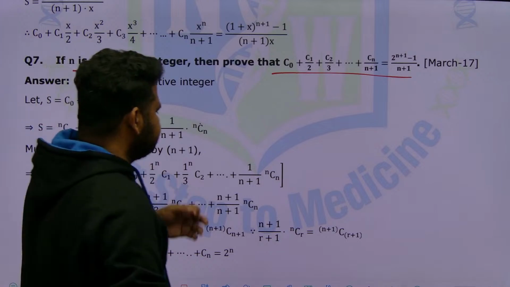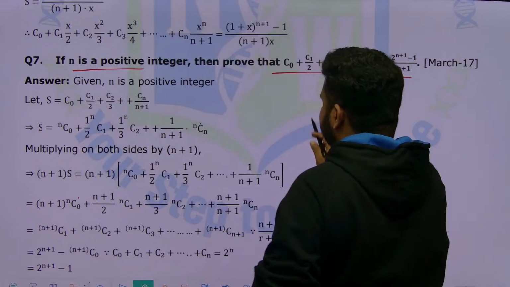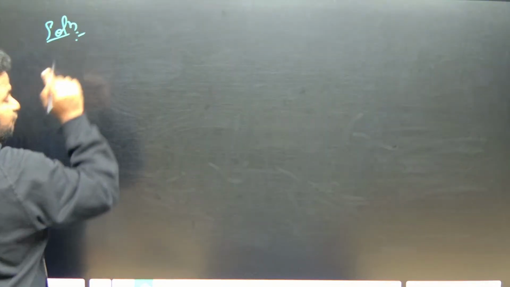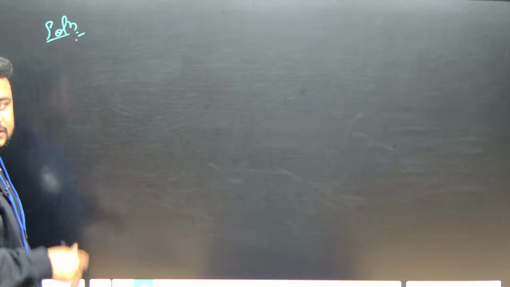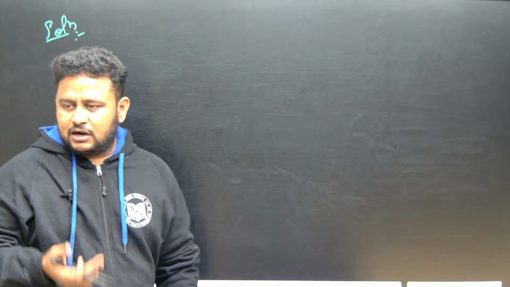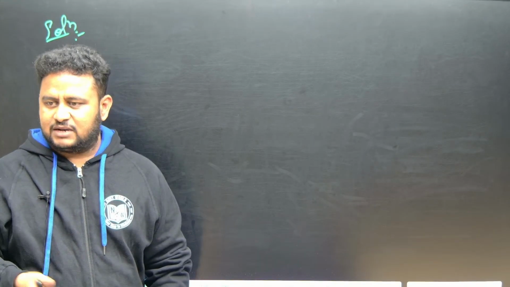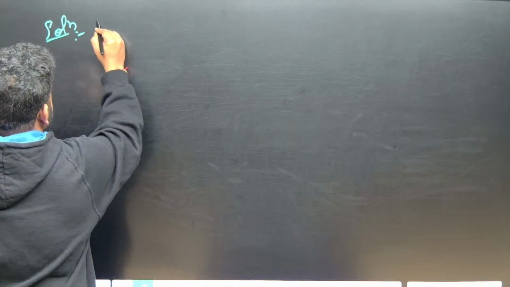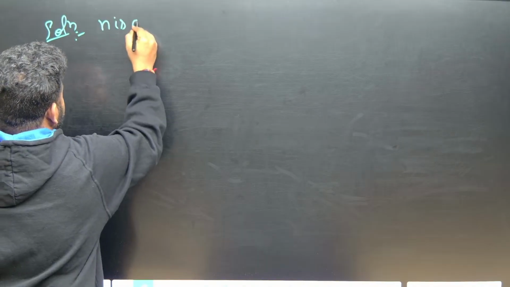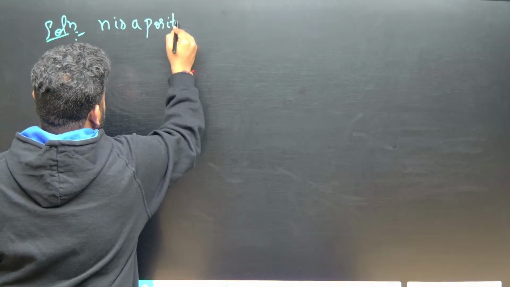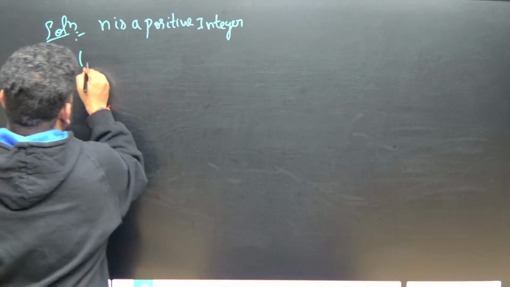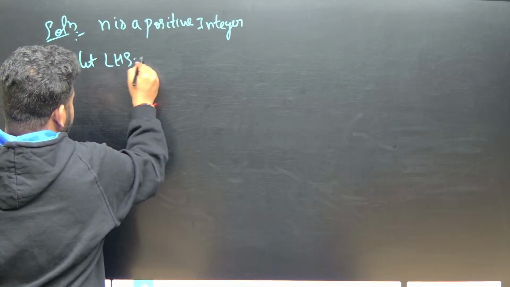So here let us take the LHS first. Solution. First of all, what have they given as the value of n? Is n an integer, a real number, a natural number or a whole number? N is given as an integer. N is a positive integer. Let the LHS be equal to S.